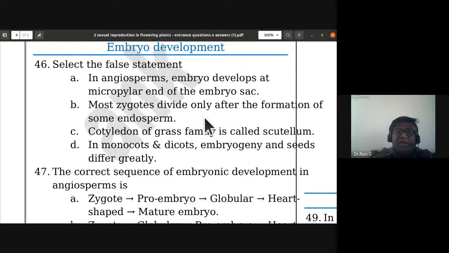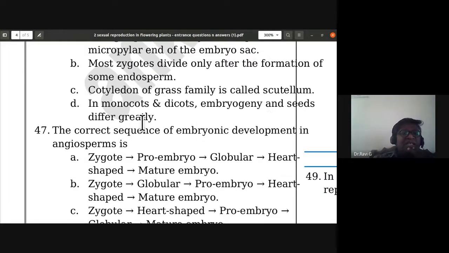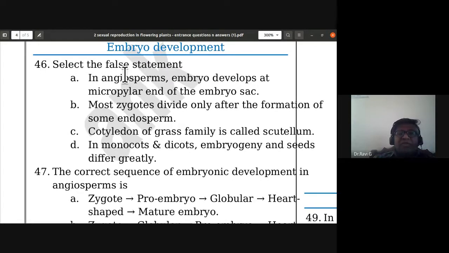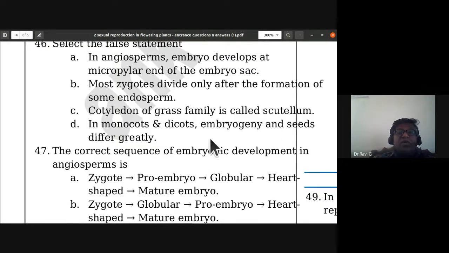Select the false statement. In angiosperms, embryo develops at micropylar end of the embryo sac. Most zygotes divide only after the formation of some endosperm. Cotyledon of grass family is called scutellum. In monocots and dicots, embryogeny and seeds differ greatly. So we have to identify the false statement. The first is correct. The second is absolutely correct. The third is also correct.